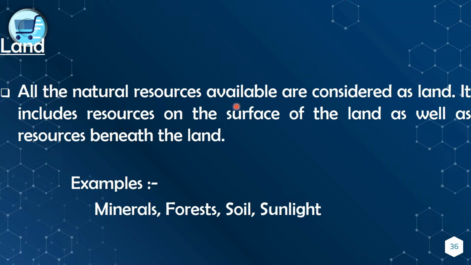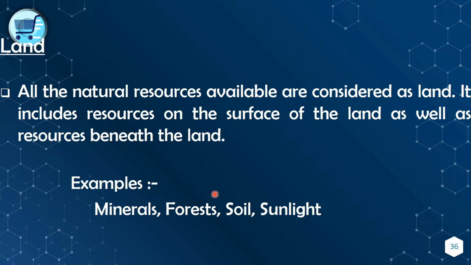All the natural resources available are considered as land. All the natural resources that we use to produce our goods or services are known as land. It includes resources on the surface of the land as well as resources beneath the land. If we talk about soil, minerals, crude oil, those are known as resources beneath the land.